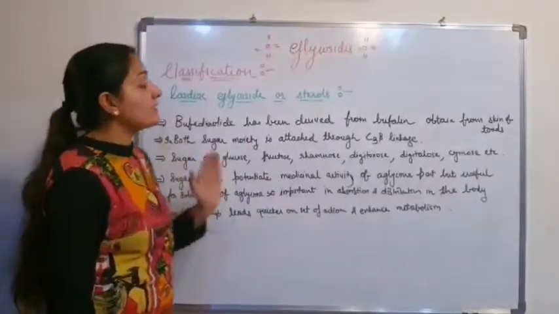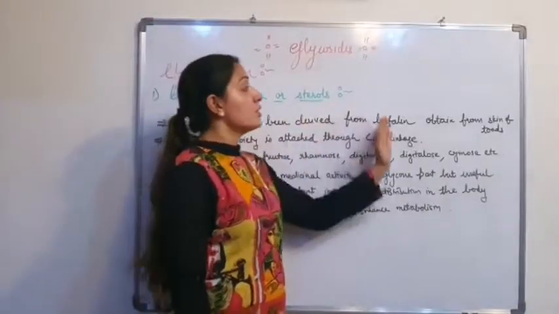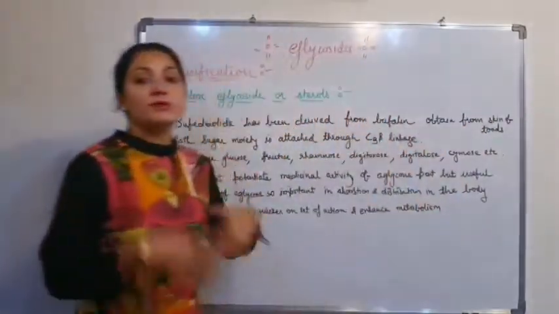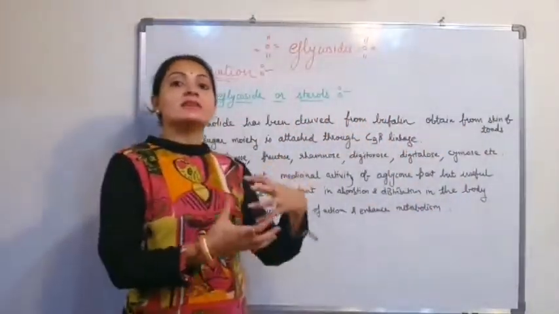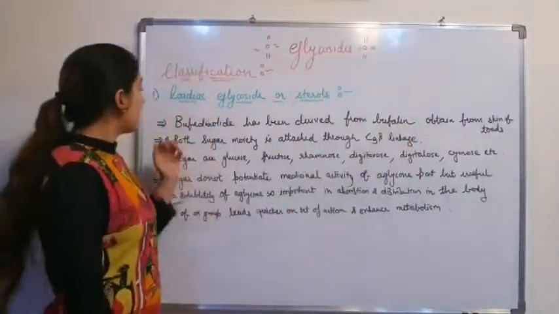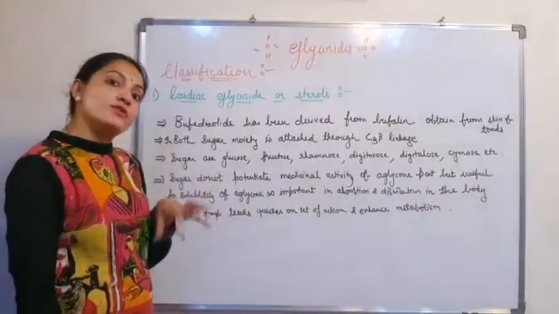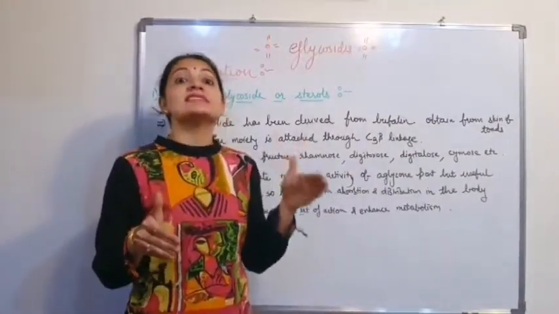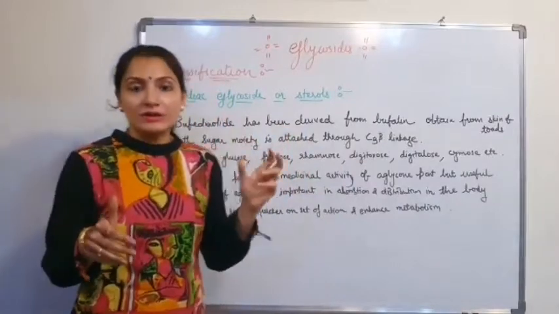Now bufadienolide first has been derived from bufalin obtained from the skin of toad. From the skin of toad, first bufalin is isolated and the name was given bufadienolide. Now in both cardenolide and bufadienolide, the sugar moiety is attached through C3, the third carbon,